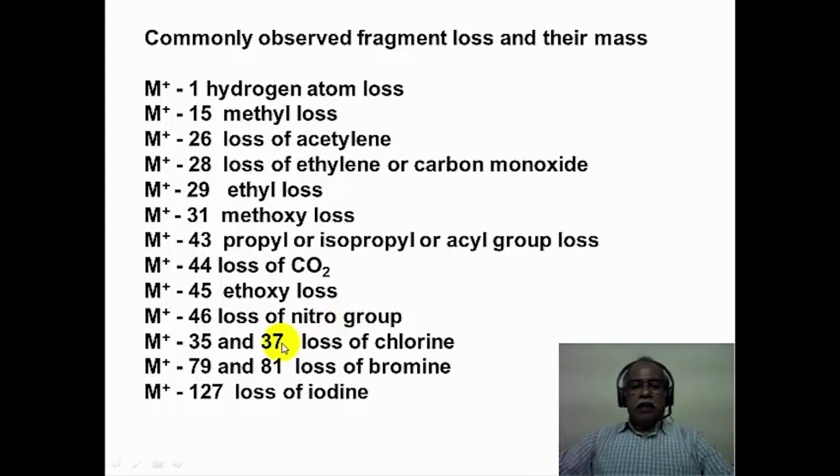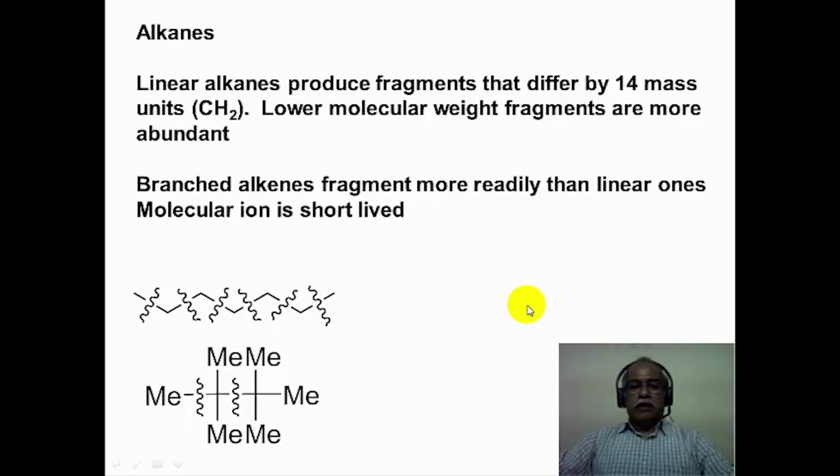If halogens are present, then you will see losses corresponding to 35 and 37 for chlorine, and 79 and 81 for bromine. If an iodine is lost from the molecule, then a big chunk of the mass is gone. A 127 mass loss corresponds to iodine loss.